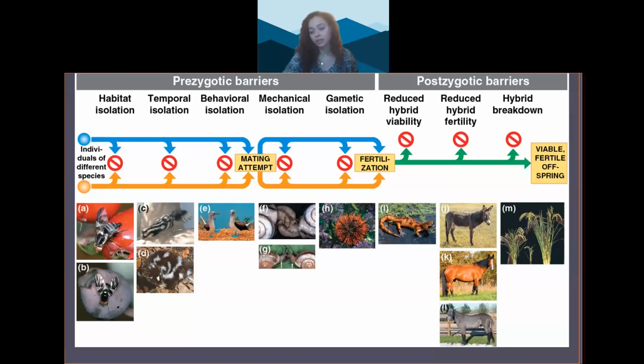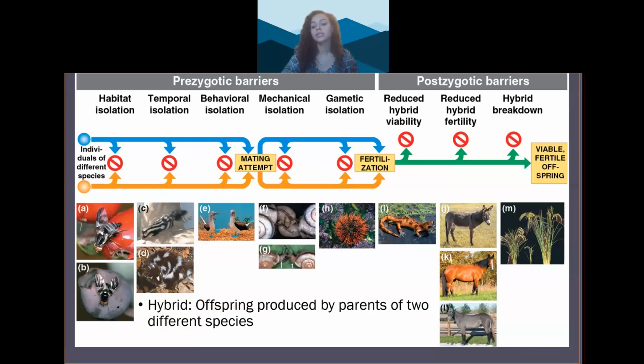So there are salamanders of different species that live in the same area and they can mate, but the hybrids they produce are fragile and they don't survive too long. Reduced hybrid fertility refers to hybrids that can survive the same average lifespan and they aren't weak, but they are sterile. If the parent species have different chromosome numbers, then the offspring may not be able to produce viable egg or sperm. One example of that includes the horse and the donkey and their ability to mate and create a mule, or the female version of a mule, a hinny.